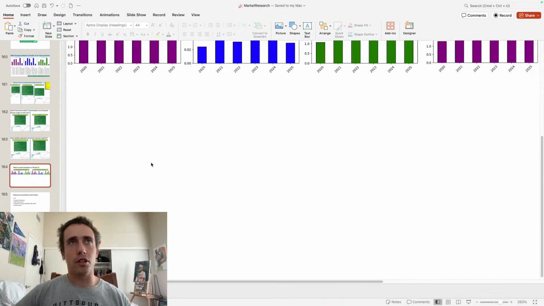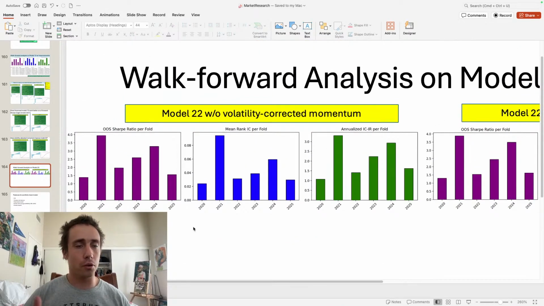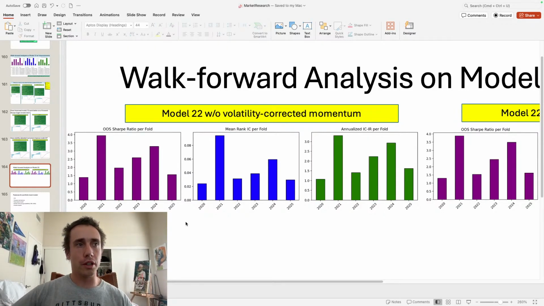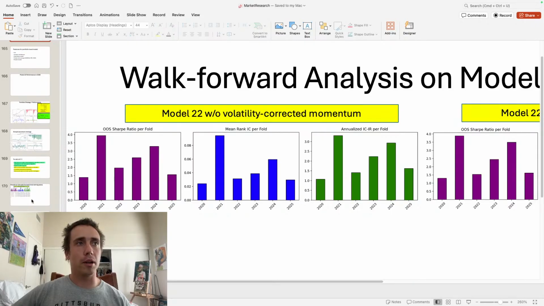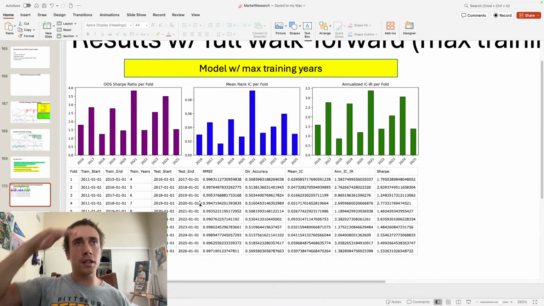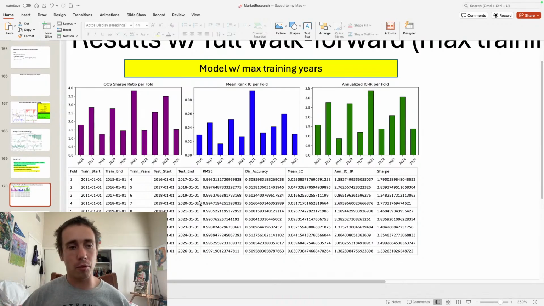The next step was to see how it performed over time if I do a walk forward analysis. This is splitting everything into groups of 4 years. Actually, this is a better walk forward analysis here. So I'm starting in 2016. For 2016, I'm saying train on 2011 to 2015, validate, so tune the hyperparameters of the model on 2015, and then test it on 2016.